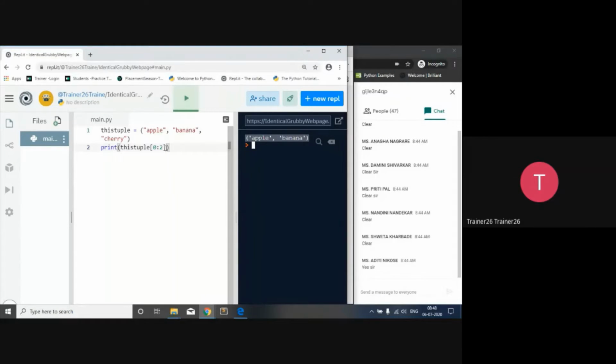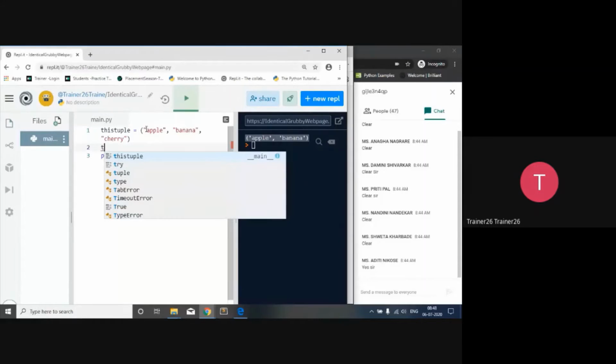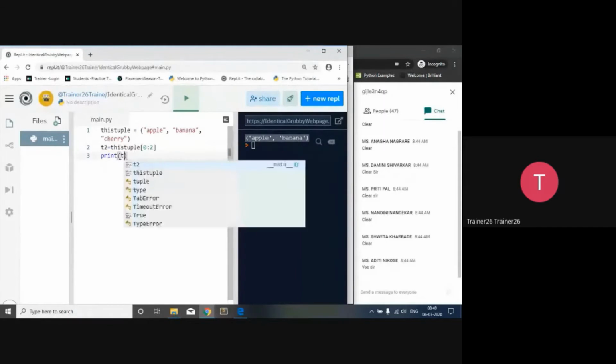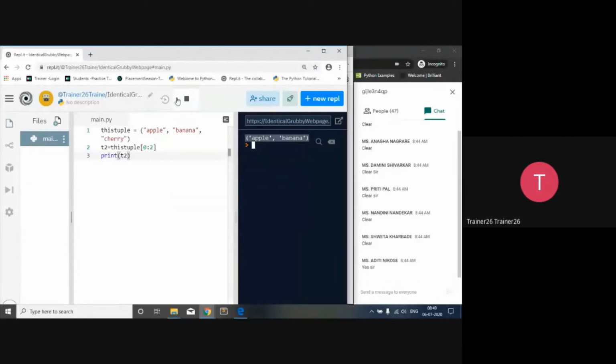If you want to assign that particular slice inside some other tuple, you can also perform that. You can declare one variable called P2, assign that value to it, and after that print P2. In this way, we can slice down the tuple, meaning we can select a portion of the tuple and assign it. We are not changing the original tuple. I want to make that clear over here.